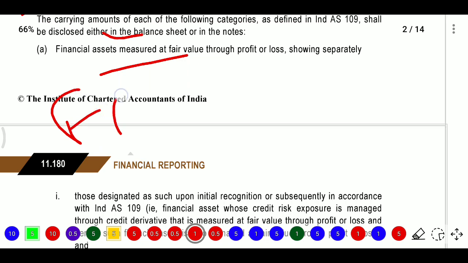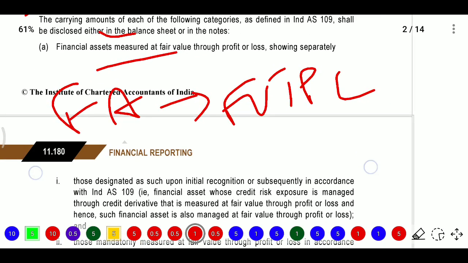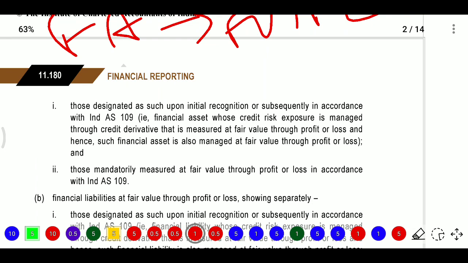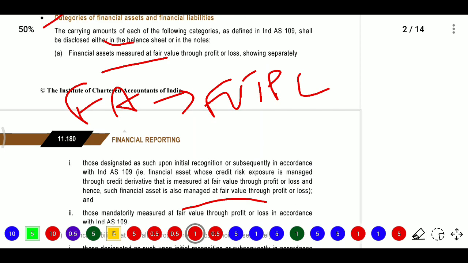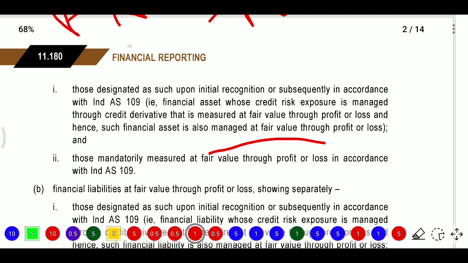Here financial assets measured at FVTPL will be shown separately. Then those designated as such upon initial recognition or subsequently in accordance with Ind AS 109, that is, financial assets whose credit risk exposure is managed through a credit derivative that is measured at FVTPL, and hence such a financial asset is also measured at FVTPL. So firstly, the financial assets measured at FVTPL will be shown separately, or if any asset at the time of initial recognition itself is designated.